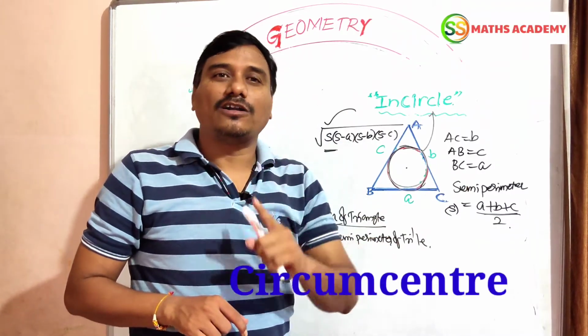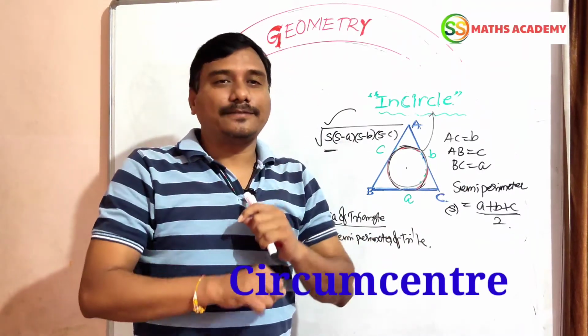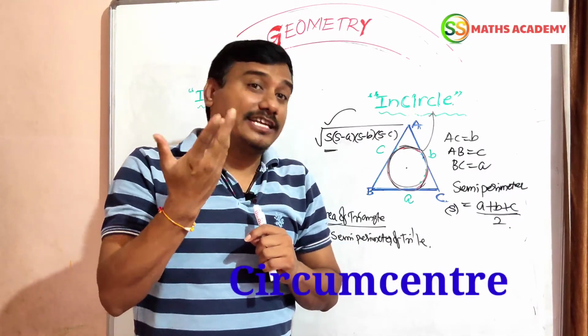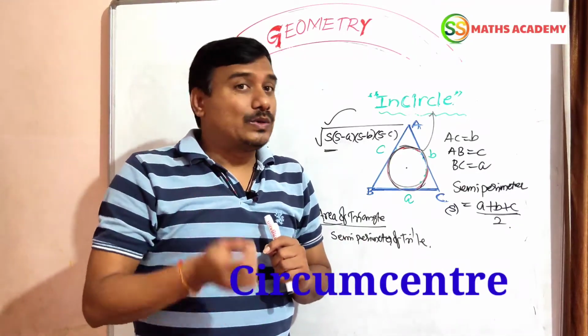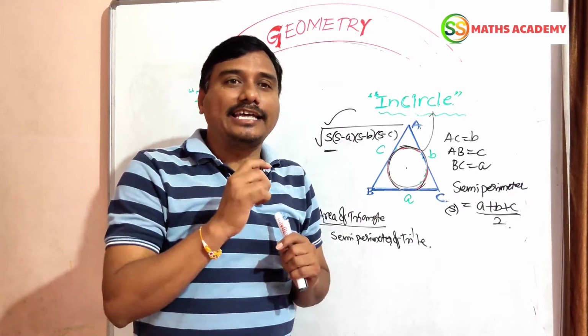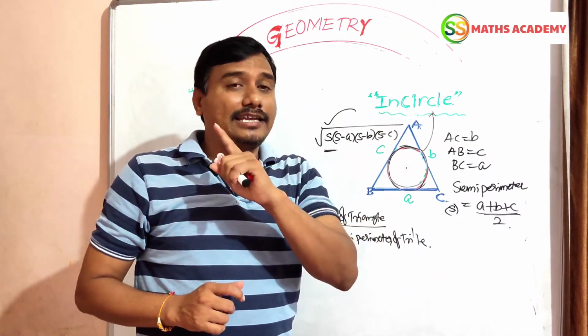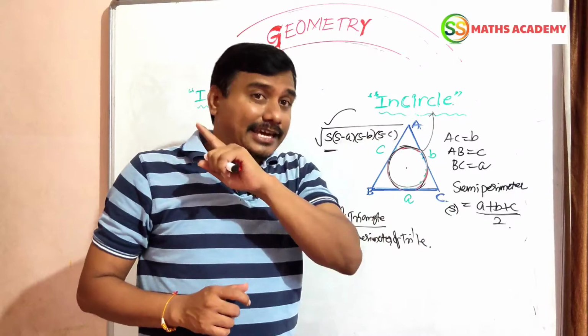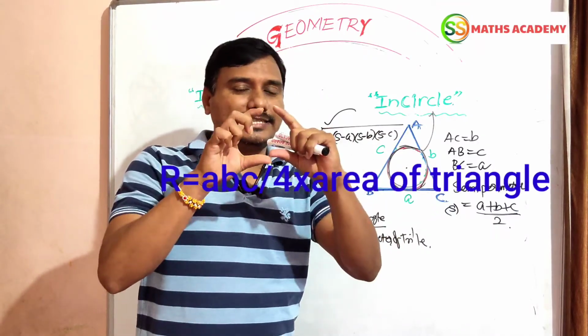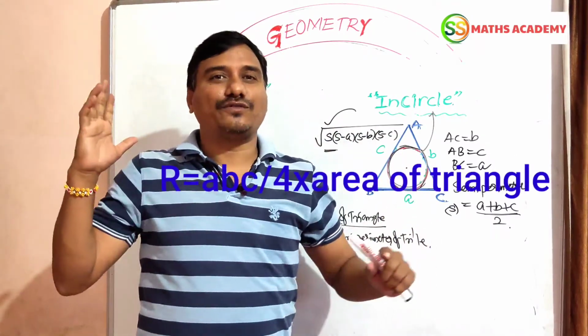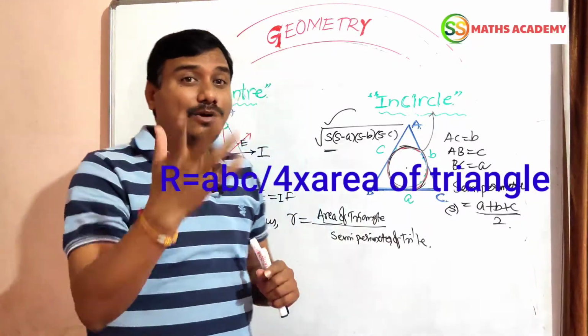The point is called the circumcenter. It is denoted by C or S. Now the circumradius formula is ABC divided by 4 into the area of the triangle. This is the circumradius.